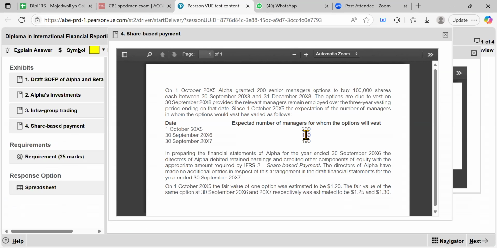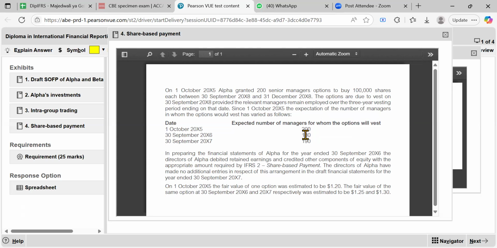We say that, okay, initially I gave this to 200 managers. So of course, at the beginning I expected all of them to be available. That's why you can see on 1st October we expected all of them to be available. But after 1 year, you say, maybe 10 had left, for example, and maybe they expected 10 more to leave for the remaining period. So that would give a total of 20. That's why we say we expected 180. So this is for the whole 3 years.